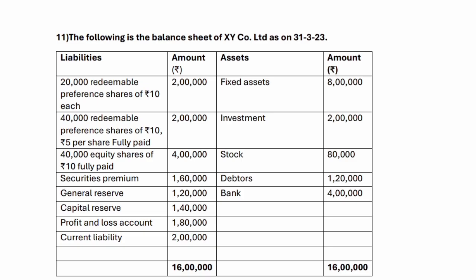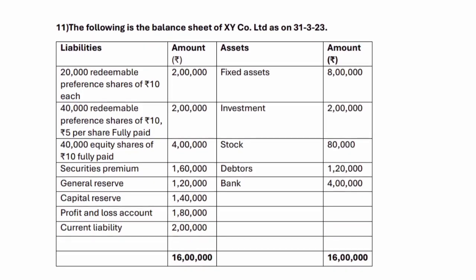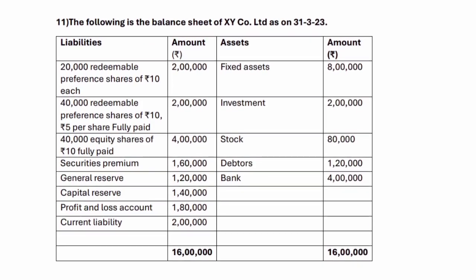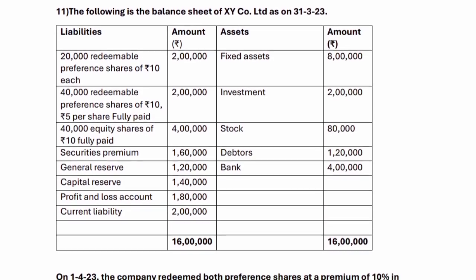Question number 11. The last question. The following is the balance sheet of XY Company Limited as on the 31st of March 23. Liabilities, amount; assets, amount. 20,000 redeemable preference shares of 10 rupees each, 2 lakh.